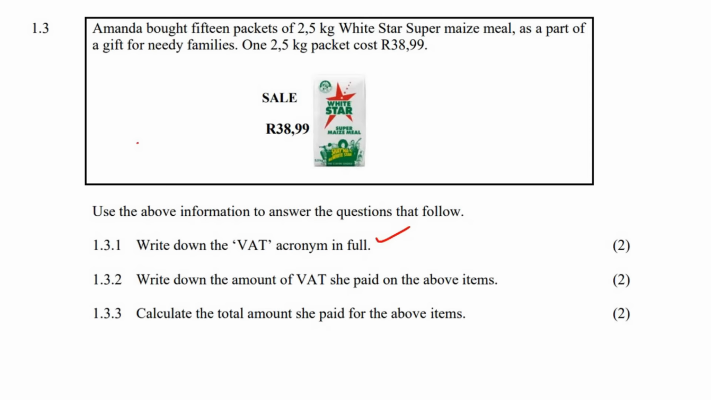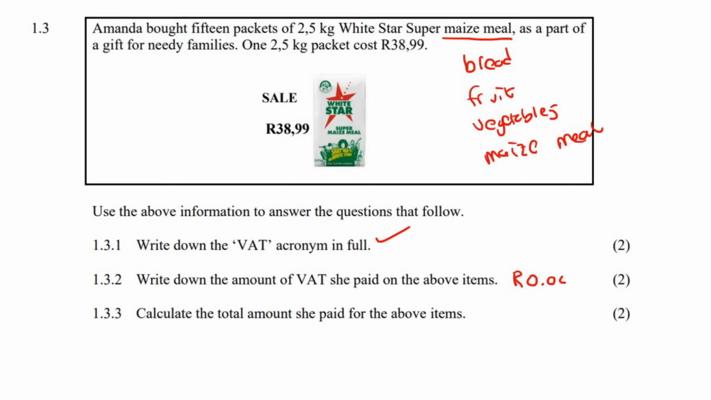Now, before you go and do all of your VAT calculations, you need to remember that there are certain items that don't get VAT. Things like bread, fruit. There's a whole list of things that we need to know, but certain items don't get VAT, and one of those is maize meal. Maize meal is a zero VAT item, and so here we have maize meal. So we are going to pay 0 VAT.